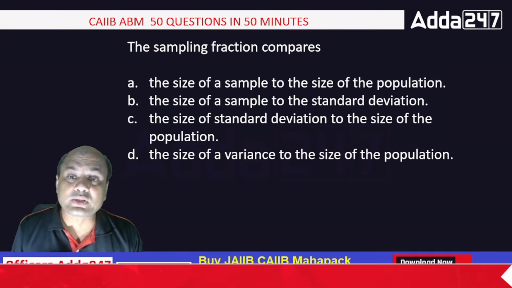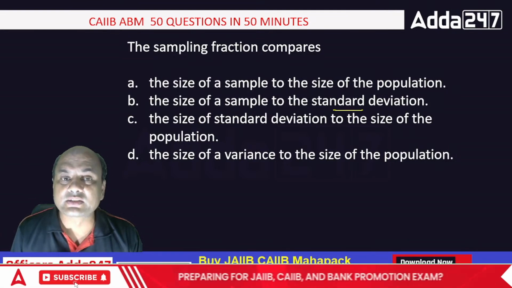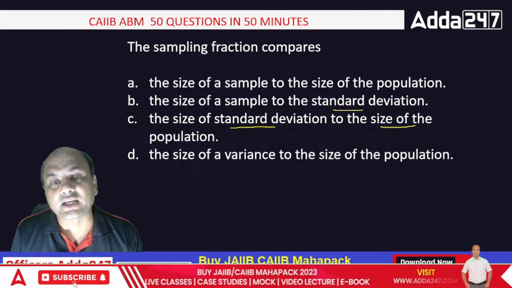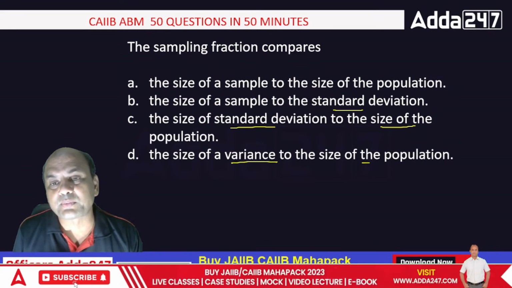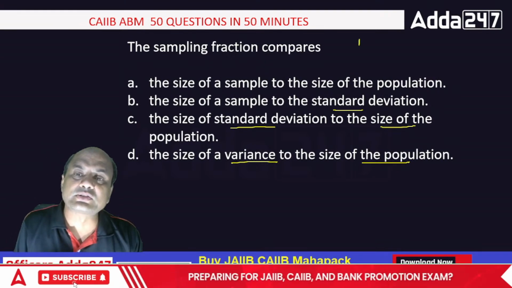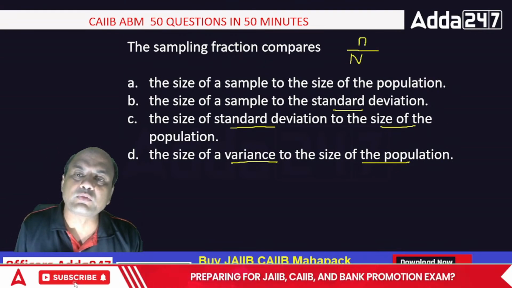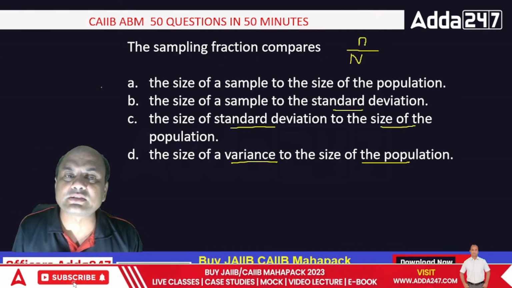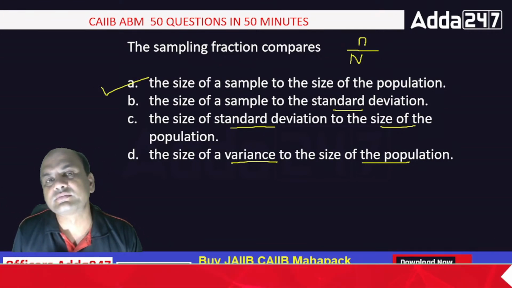Size of the sample to the standard deviation. Size of the standard deviation to the size of the population. Size of the variance to the size of population. So what is the answer? Sampling fraction equals small n upon capital N. What is small n? Sample size. What is capital N? Population size. So the answer is E.